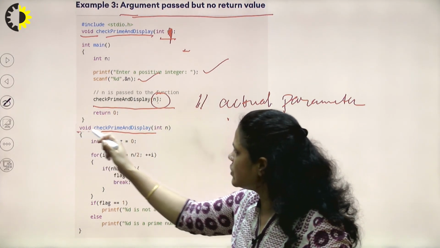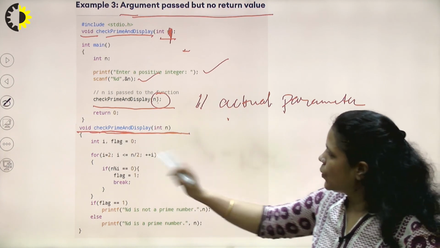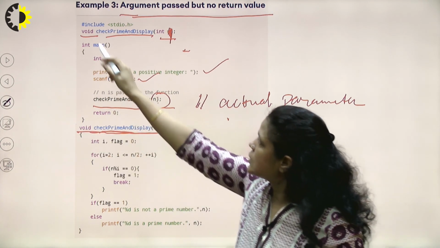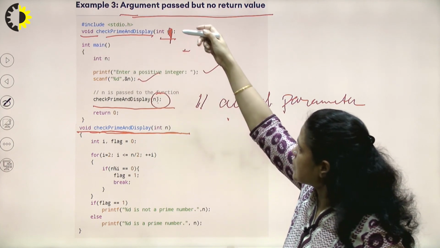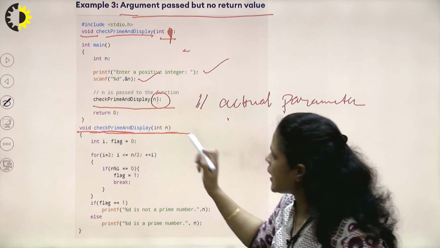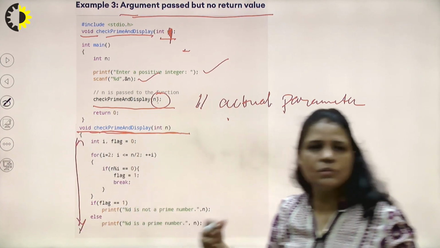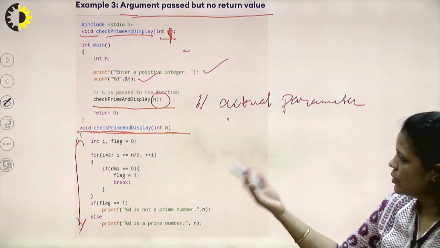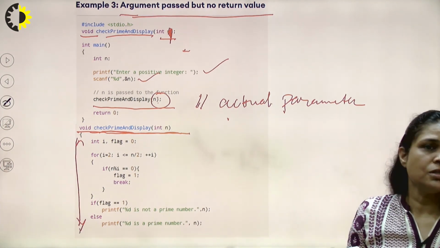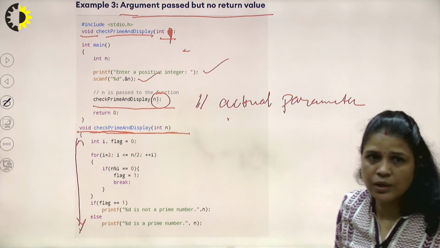This is the definition of the function. Here we can see the same thing: except the semicolon, we write it here as a function header, and then this is the body part. In the body part, we'll write simply the logic as we have written previously. And my function is not returning anything basically. This time this function is not returning anything.